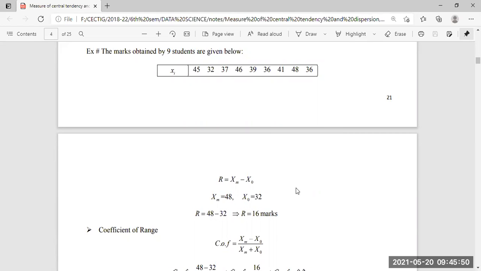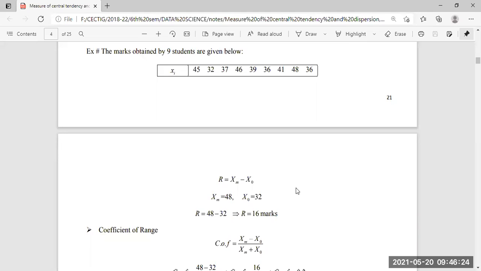Next, talking about the coefficient of range. What is the formula for the coefficient of range or coefficient of dispersion? It is the difference between the largest and the smallest value divided by the addition of the largest and the smallest value. From our previous output, the difference between the largest and the smallest value is 16. So we need to calculate just the addition of the largest and the smallest value. The formula is r equals xm minus x0 divided by xm plus x0.